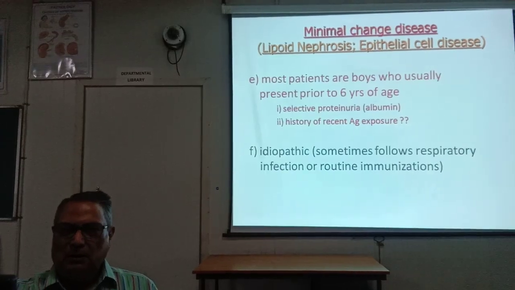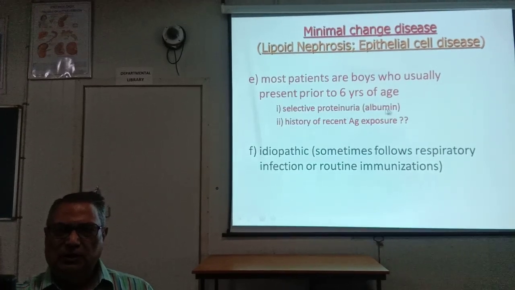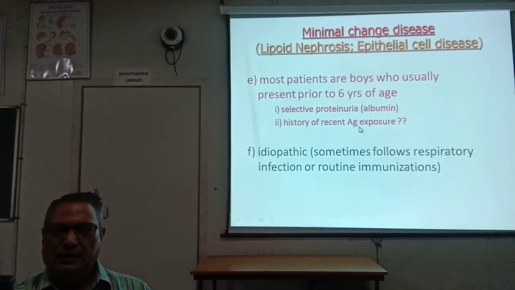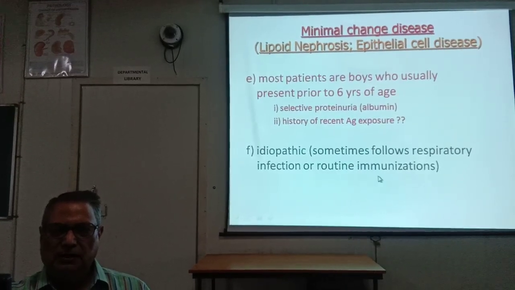In minimal change disease, most patients are boys who usually present prior to 6 years of age, with selective proteinuria and a history of recent antigen exposure. It is idiopathic, sometimes following respiratory infection or routine immunization.